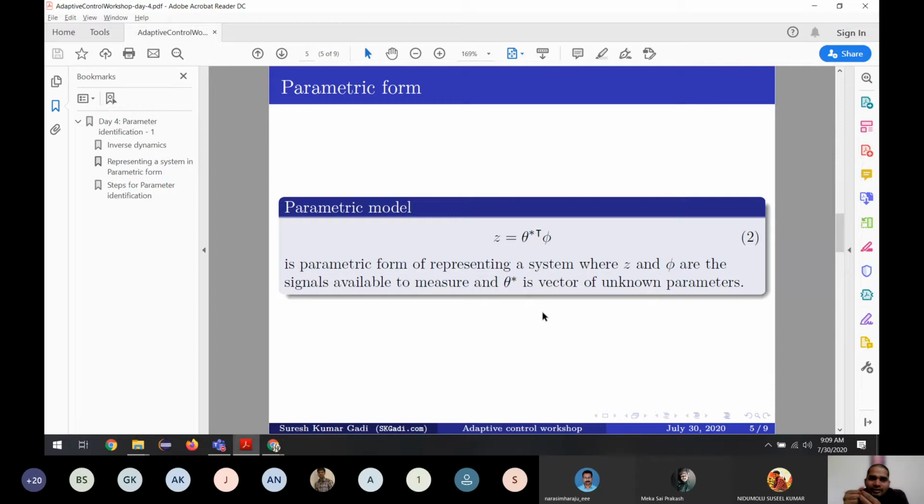In a differential equation, you should know what is a signal and what is a parameter. The signal is something which keeps changing. For example, in an electric circuit, the voltage and currents can be considered as signals, and the resistance, capacitance, and inductance can be considered as parameters. So for example, if we write some differential equations for an electrical system, and we put all the terms which we don't know on one side and all the terms we know on the other side, we call it a parametric model. It's very simple.